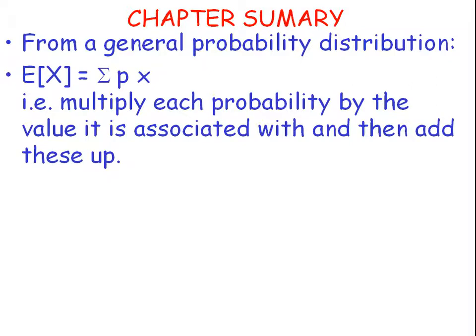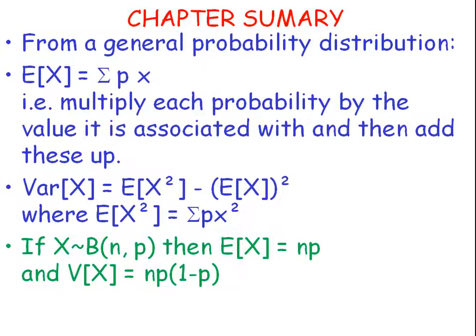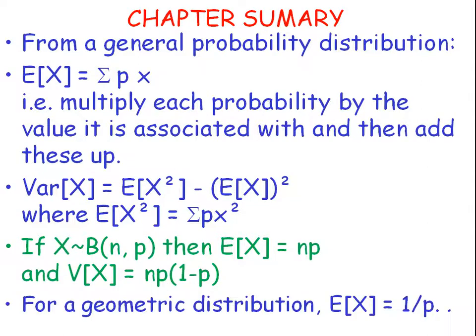For the variance, we work out the expected value of x squared, and that formula is adding up each probability times by the square of the value it's associated with. And then we take away the expected value of x squared. If we're using the binomial distribution, the expected value, the mean is just np, and the variance is np(1 minus p), or npq if you use that notation. For the geometric distribution, the mean, the expected value, is 1 over p. And that concludes this chapter 8.